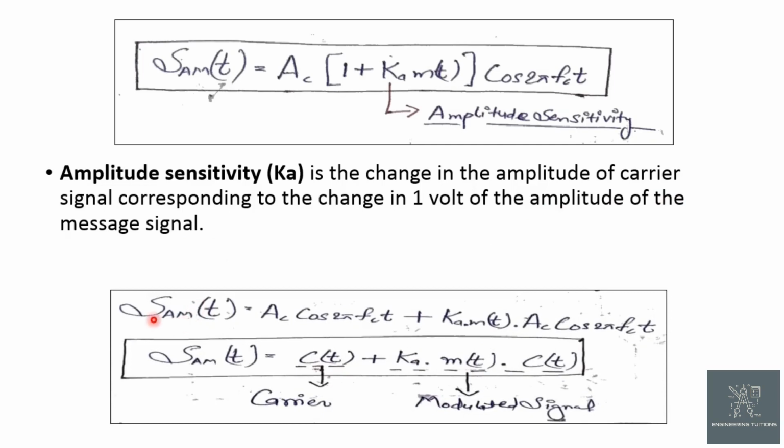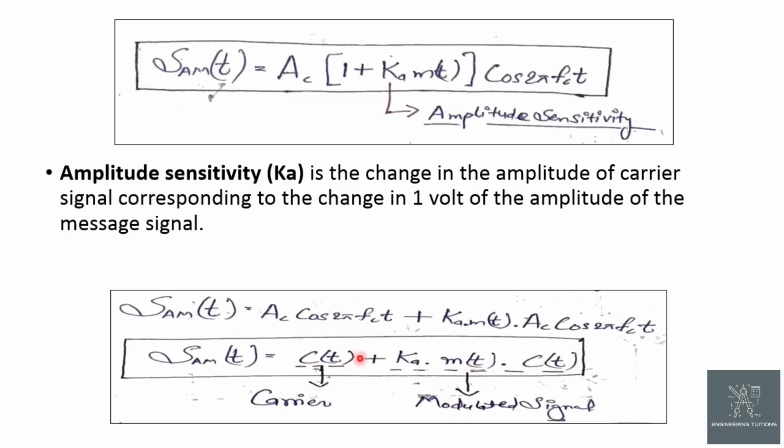Now rewriting the above equation, we get s_AM(t) is equal to A_c cos 2πf_c t, that is the carrier, plus k_a m(t) into A_c cos 2πf_c t. This A_c cos 2πf_c t is nothing but again a carrier. So putting A_c cos 2πf_c t as c(t) and again rewriting this equation, we get s_AM(t) is equal to c(t) plus k_a m(t) into c(t). The c(t) is the carrier plus the second portion, that is k_a m(t) into c(t), is the modulated signal.